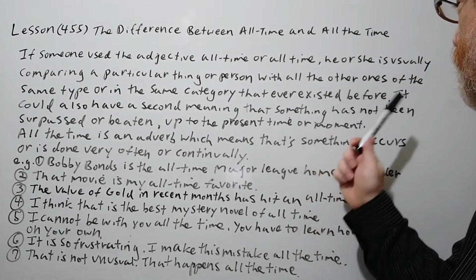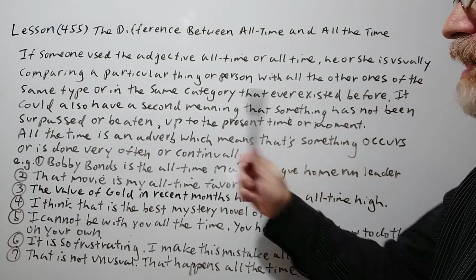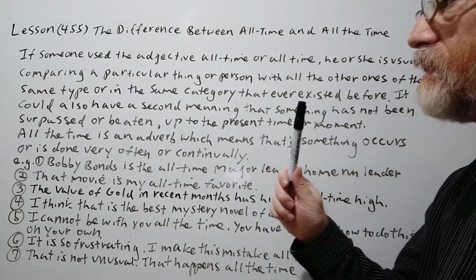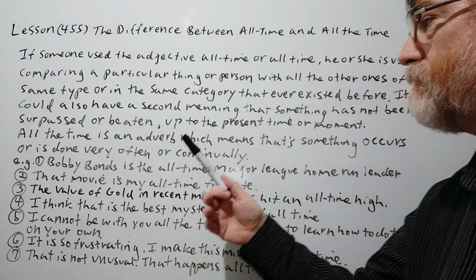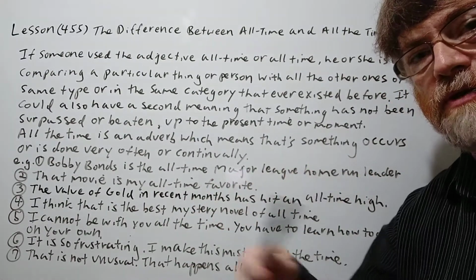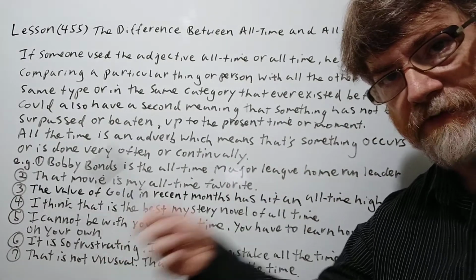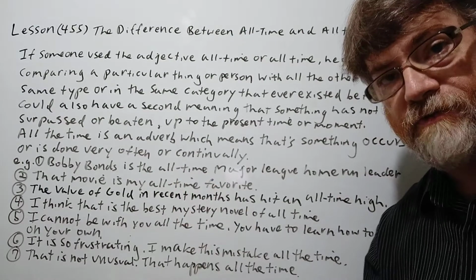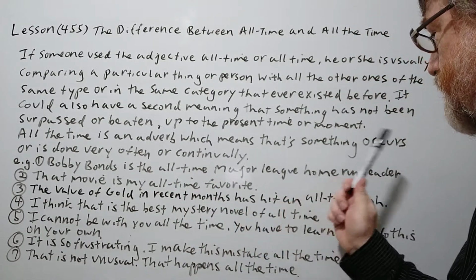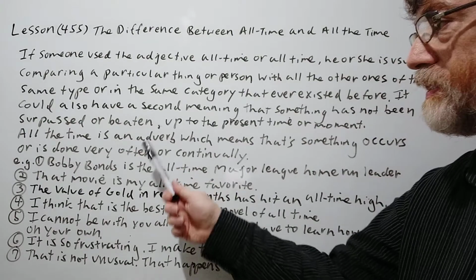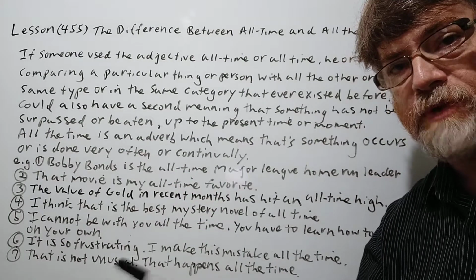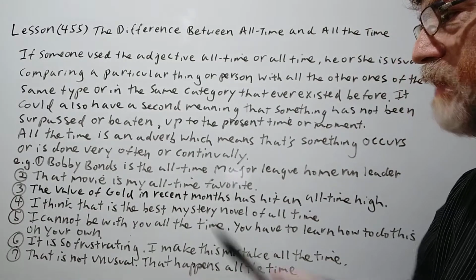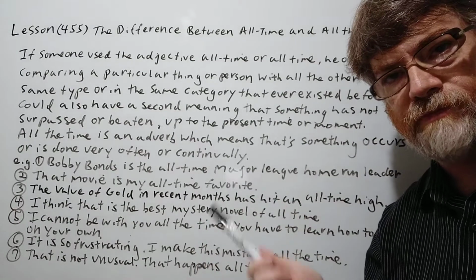All right, let's continue. It could also have a second meaning that something has not been surpassed or beaten up to the present time. So nothing has gone above it. Okay, let's continue. Now, all the time is an adverb, which means that something occurs or is done very often. So it happens all the time or continually. All right. And we have 7 examples here to show you all these ideas.